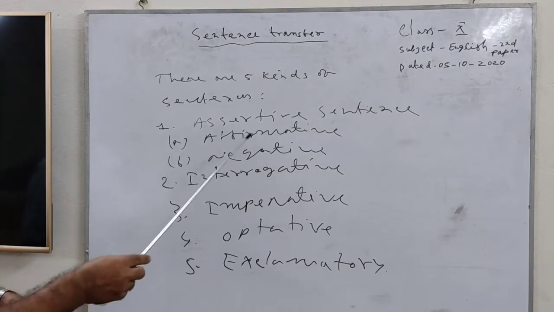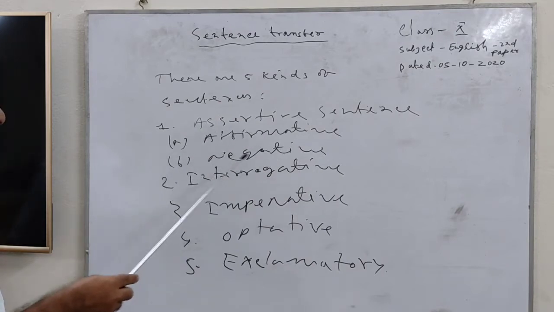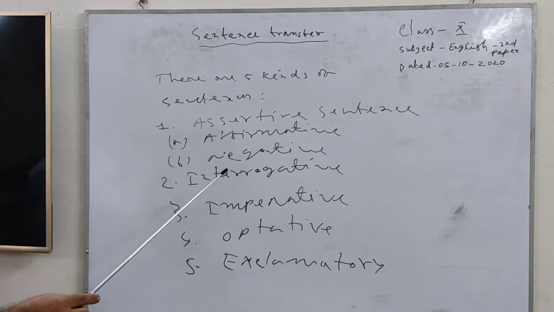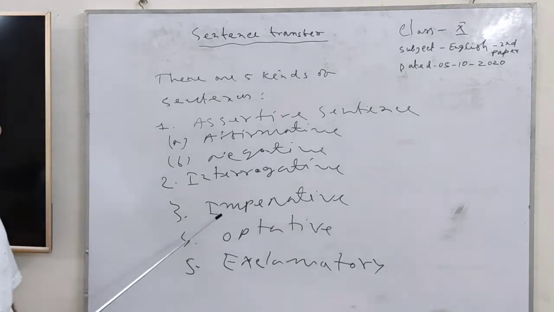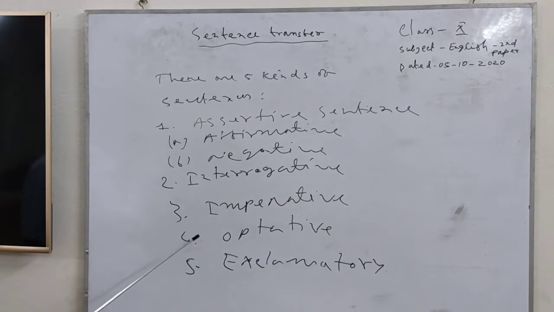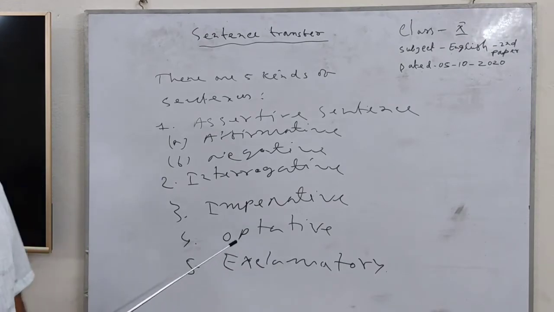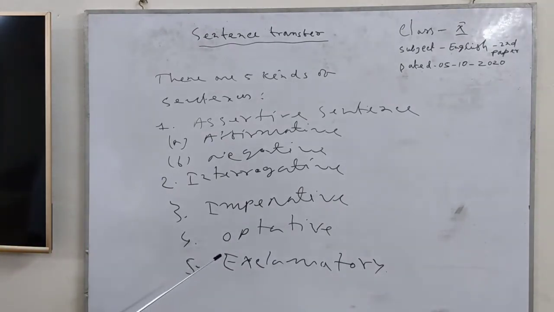There are two kinds of assertive sentence. Number one, affirmative sentence. Number two, negative sentence. Number 2, interrogative sentence. Number 3, imperative sentence. Number 4, optative sentence. Number 5, exclamatory sentence.